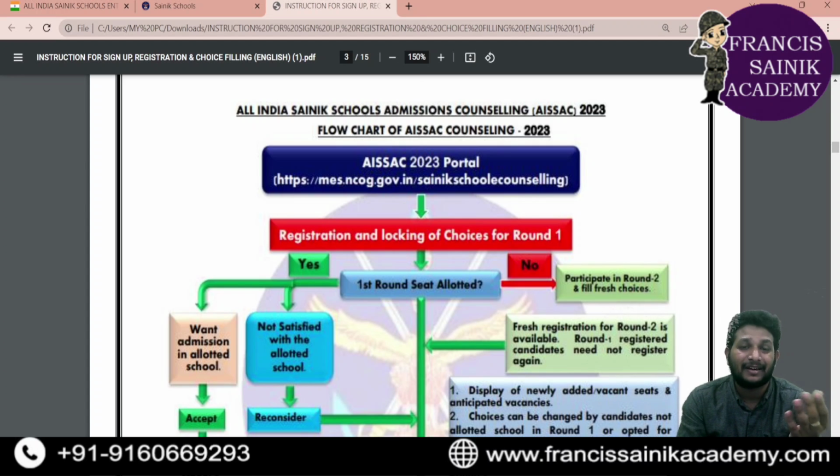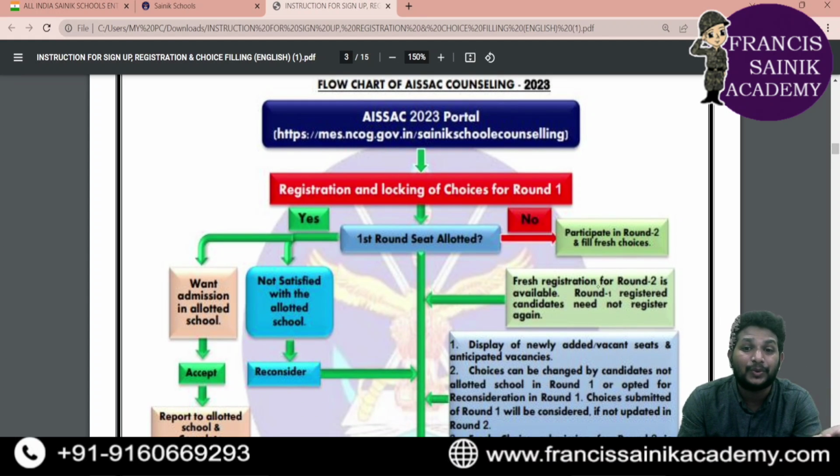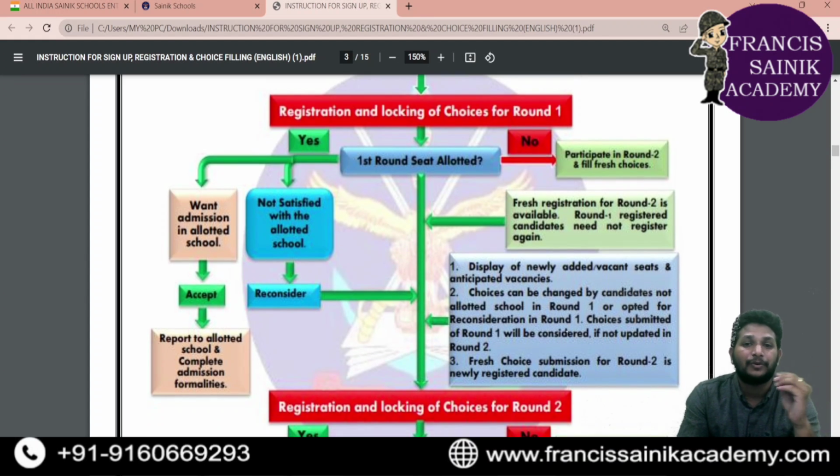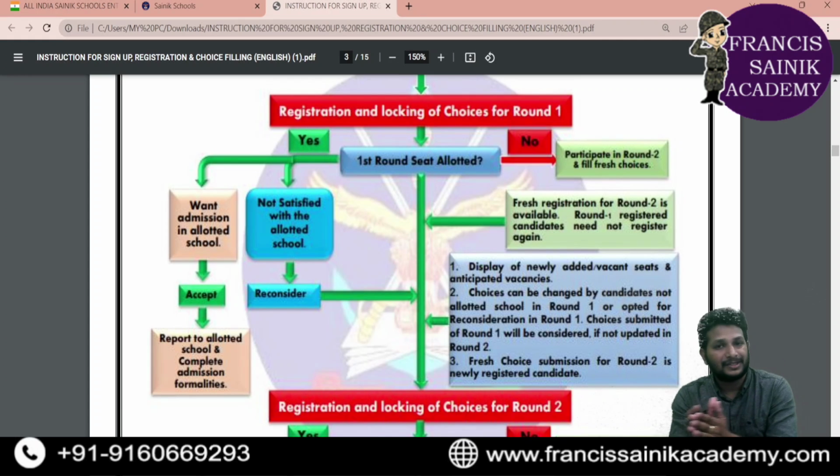If you didn't get a seat in your required school, you have some expectations to join that particular school, but you didn't get a seat there, so you can go for the reconsider option. Reconsider option means you can go for this option of round 2, because in round 2 also the same process happens, but the seats will be reduced.